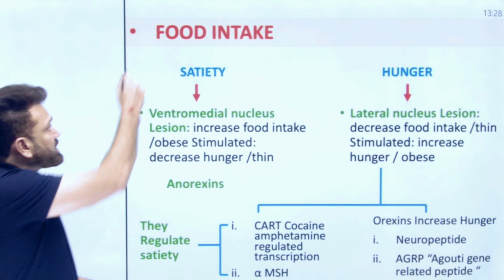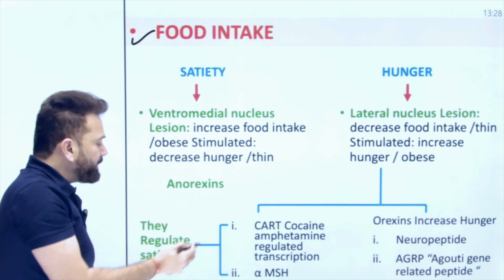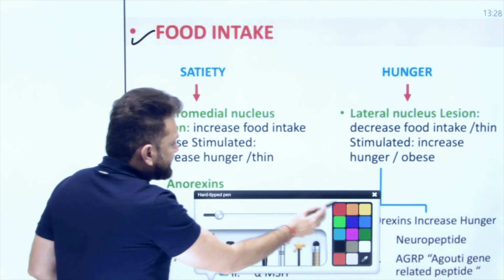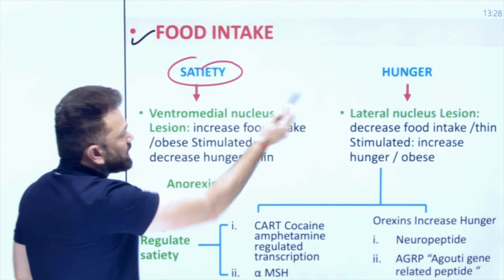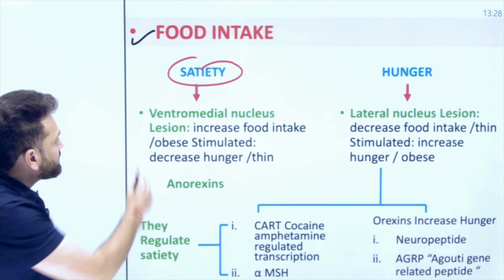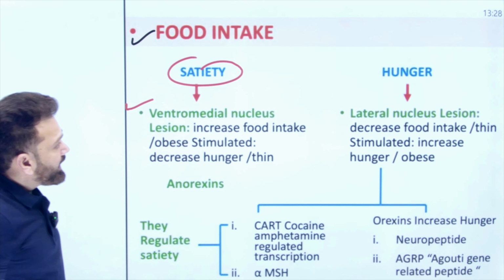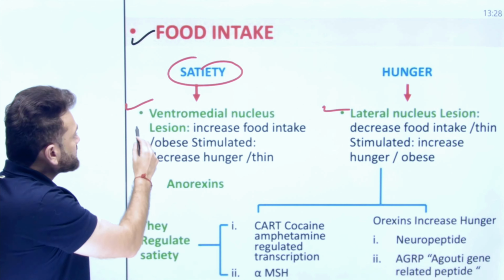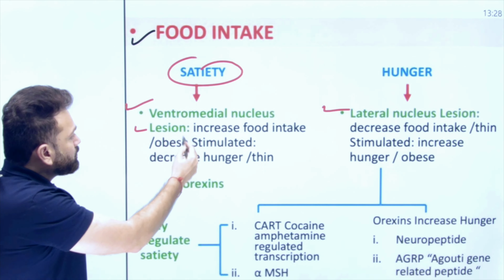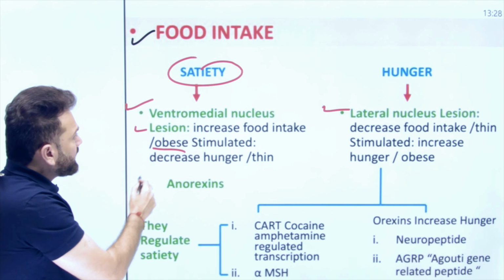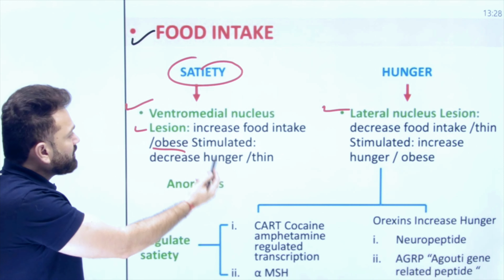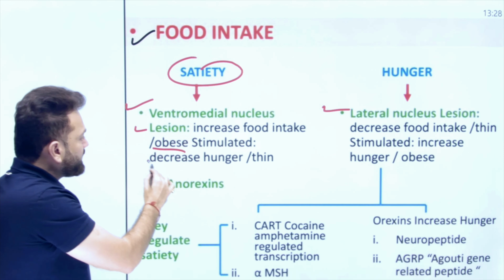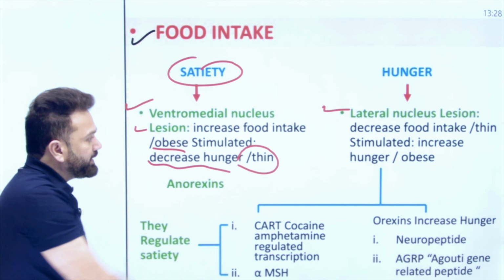Hypothalamus. So first is the food intake. There are two main centers. One is the satiety center, the other is your hunger center. The satiety center is the ventromedial nucleus and the hunger center is the lateral nucleus. If there is a lesion of the ventromedial nucleus, he will take more and more food and become obese. And if it is stimulated, he will already be satiated, so there will be a decrease in hunger and the patient will be lean and thin.